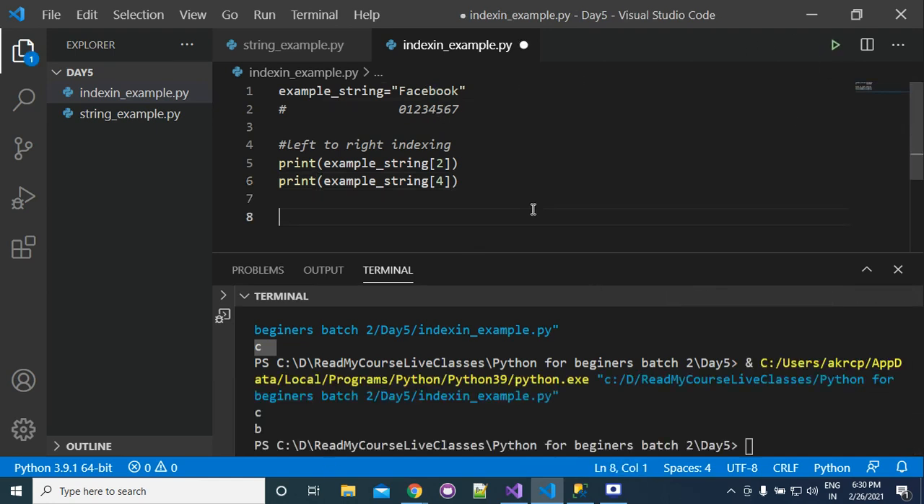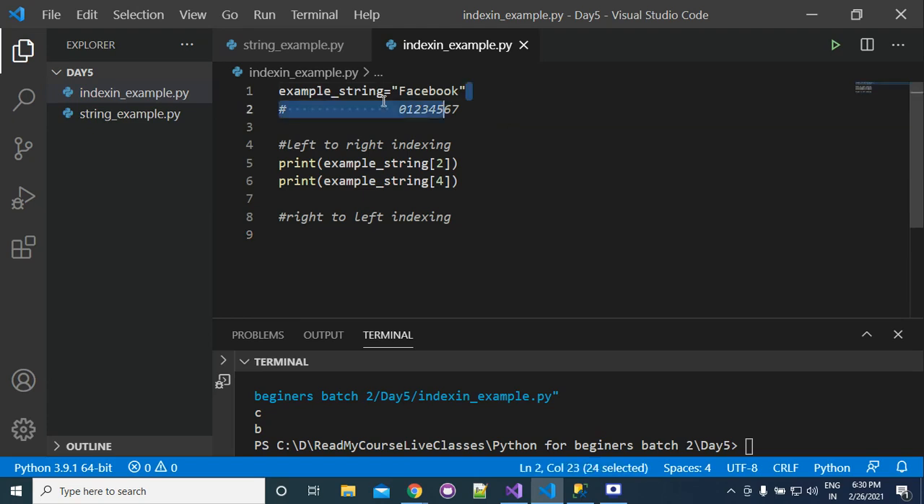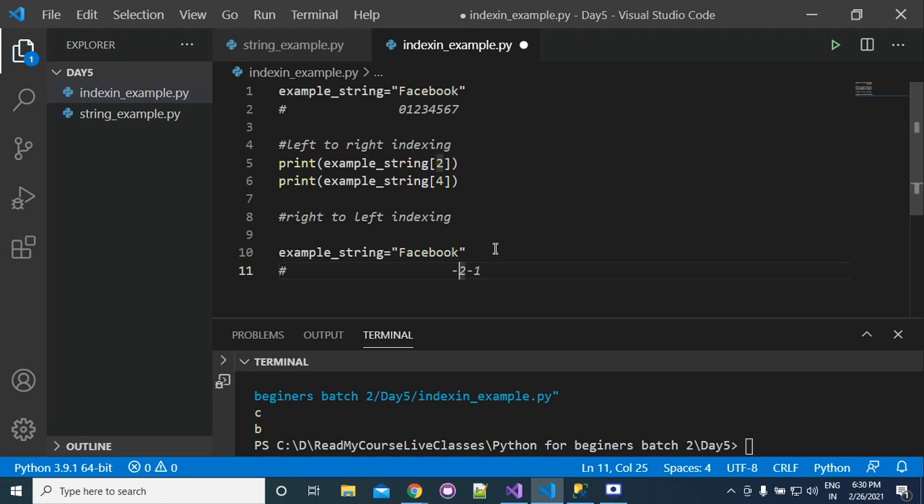That is very simple. Next, right to left indexing. Suppose that again we have an example string like this. If we talk about right to left indexing, then this will have minus 1 position. Next we will have minus 2 position. Next we will have minus 3. Similarly, I cannot show you directly here. First I need to get a copy of this.